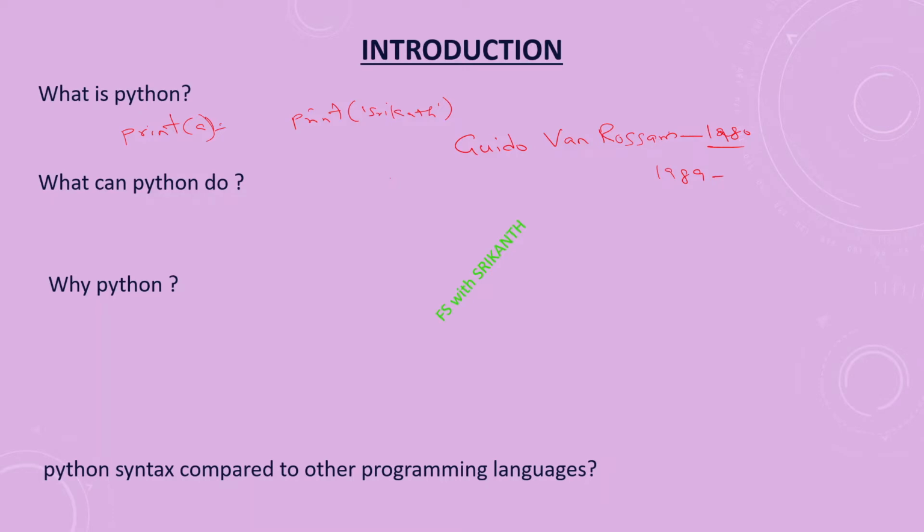He started the language development in 1989.